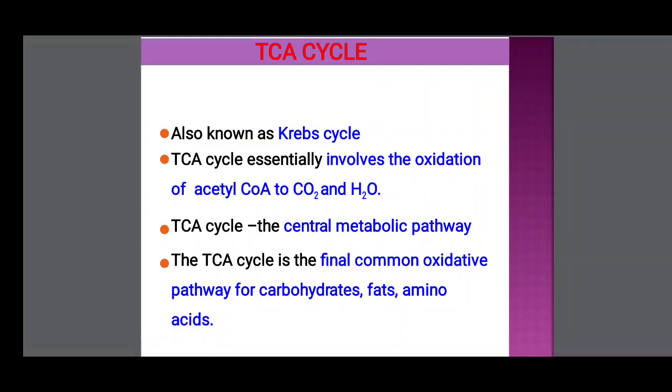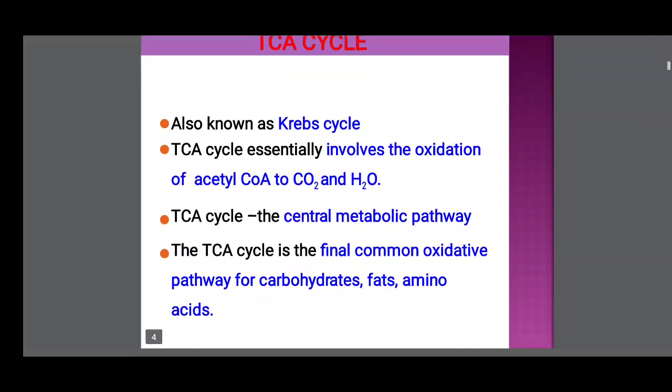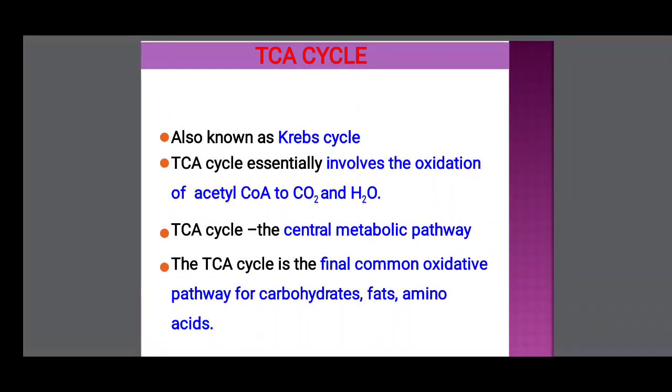It is also called the citric acid cycle because the first formed compound is citric acid.